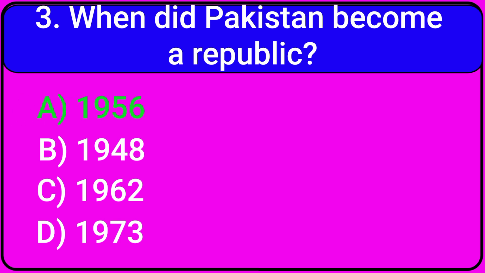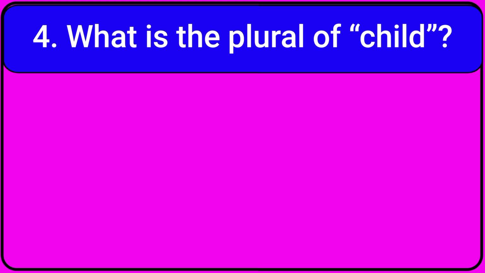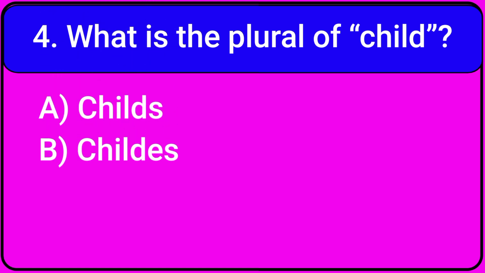Correct. A. 1956. What is the plural of child? A. Childs. B. Childess. C. Children. D. Childer.